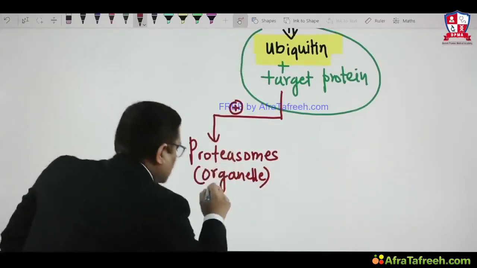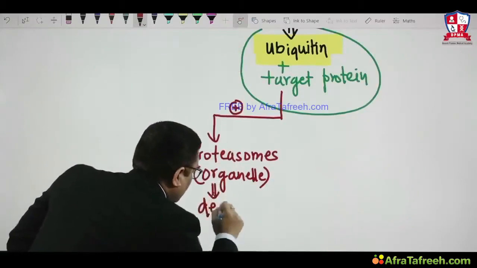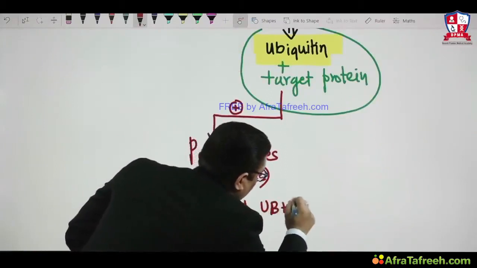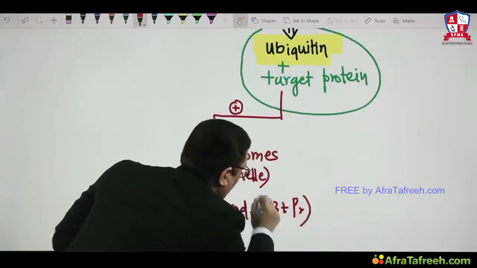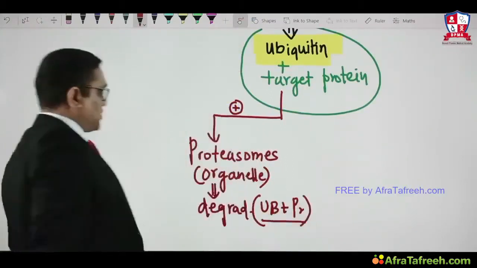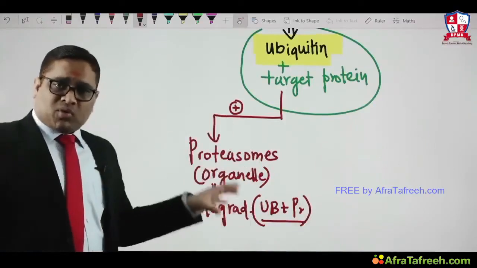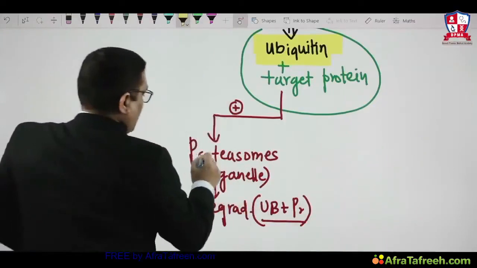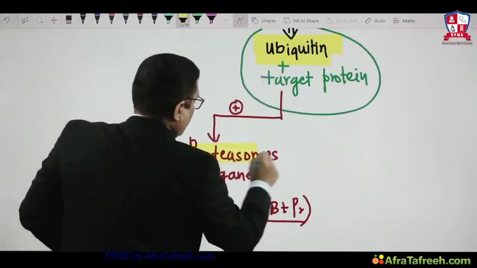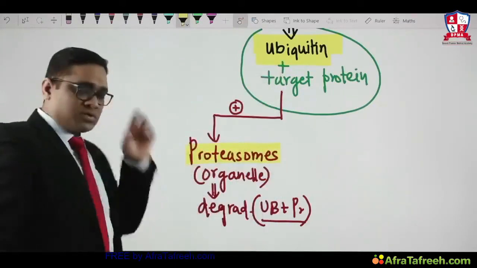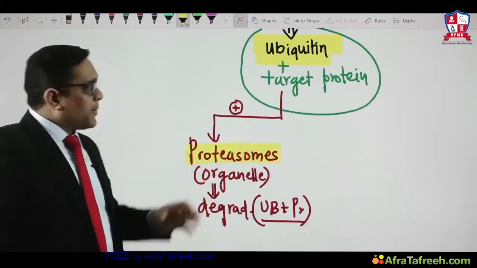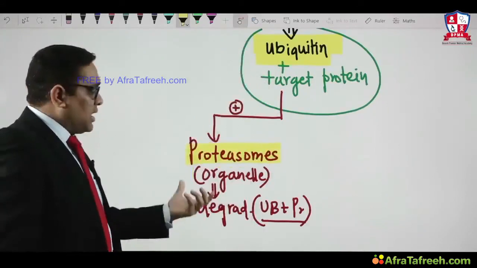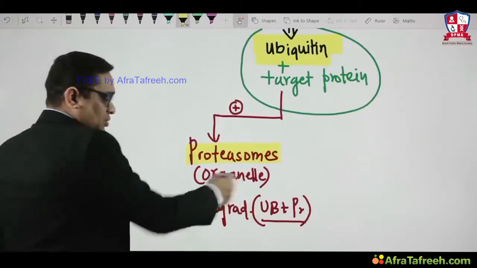So this proteasome will cause degradation of ubiquitin plus target protein. This is the ubiquitin proteasome degradation pathway, and that is why it is called so. The proteasome is a special type of organelle which will be activated when ubiquitin and target protein have combined, and this will cause ubiquitin proteasome degradation.